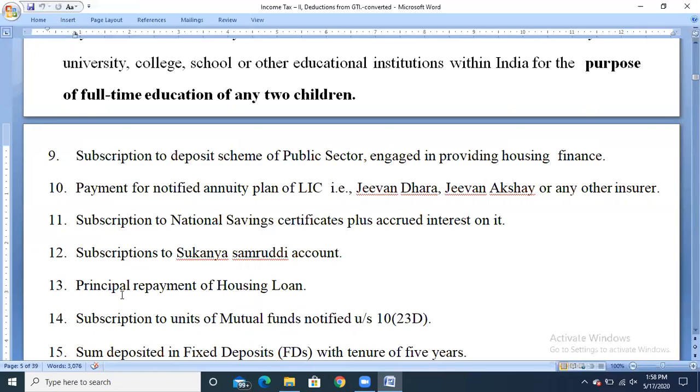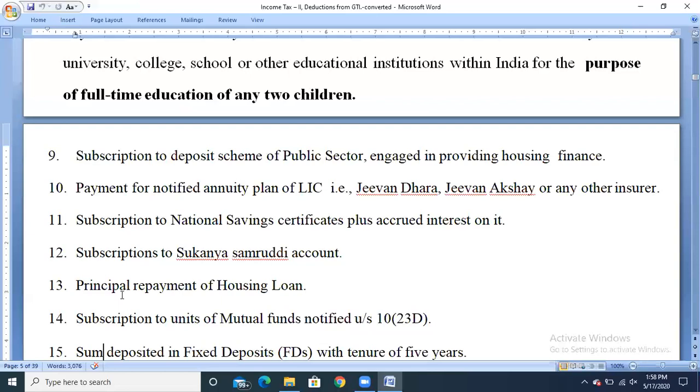So if any assessee has taken a loan for the purchase or the construction of residential house property, then the repayment of the principal amount, that is the amount repaid by the assessee to the bank, can be claimed as exemption or deduction, not the interest amount, only the principal amount. And that loan has to be taken only for the purchase or construction of the residential house property.